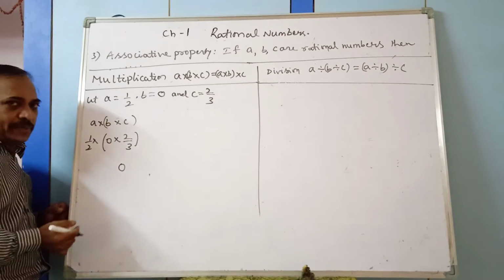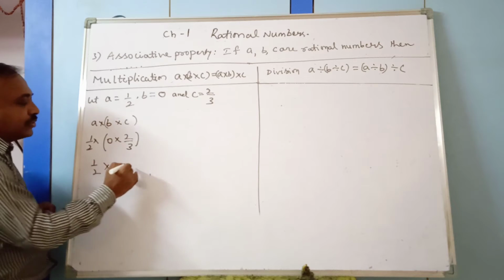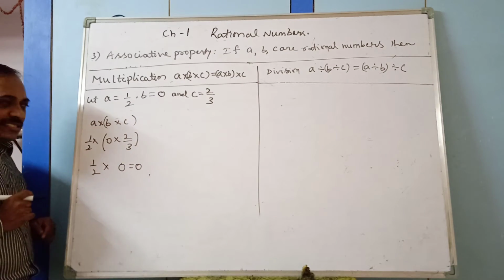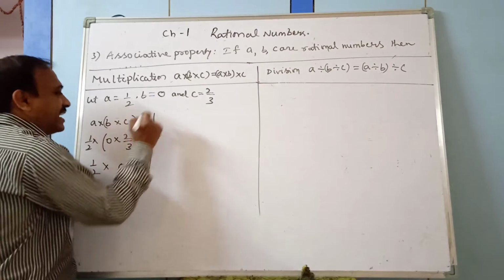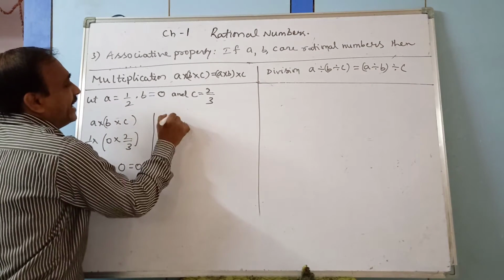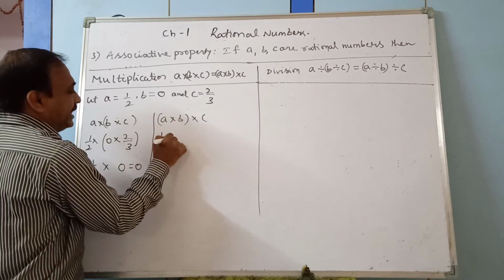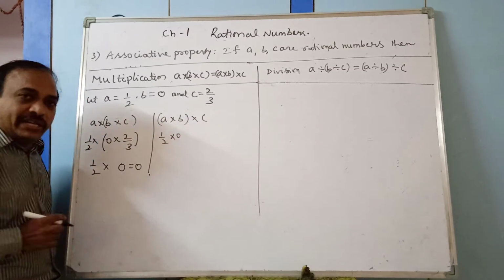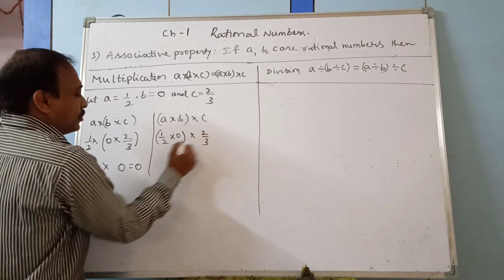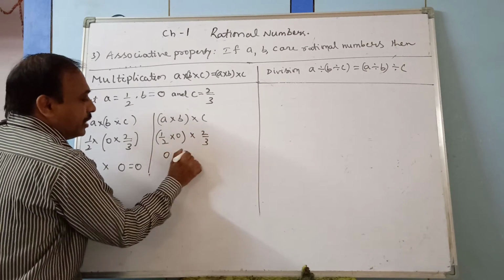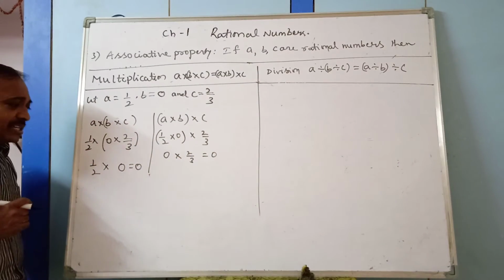Any number multiplied with 0 is 0 only, so the final answer we got is 0. Similarly, (A into B) into C: 1 by 2 into 0 is 0, into 2 by 3, which is nothing but 0.